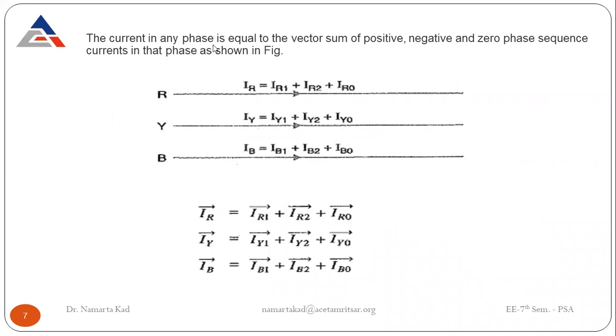The current in any phase is equal to the vector sum of the positive, negative and zero phase sequence currents in that phase, as shown in the figure like this.